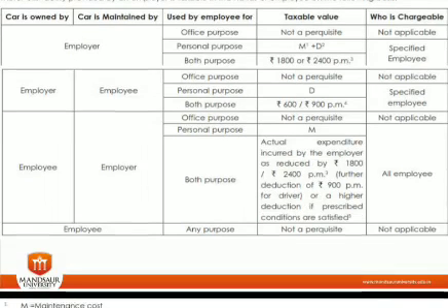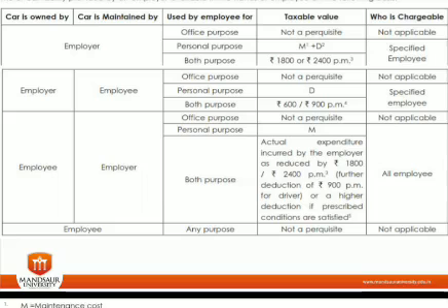Now, if the car is owned by the employer and the car is maintained by the employee, that means the maintaining cost is paid by the employee, then if it is used for official purpose, it is not a perquisite. If it is used for a personal purpose, then the depreciation amount is the only taxable amount. And if it is used for both the purposes, then if the car is a small car, 1600 per month, and if the car is a big car, then it is 900 per month.